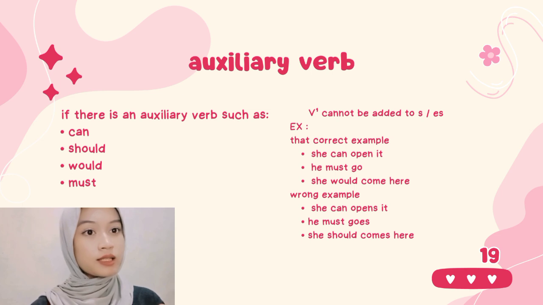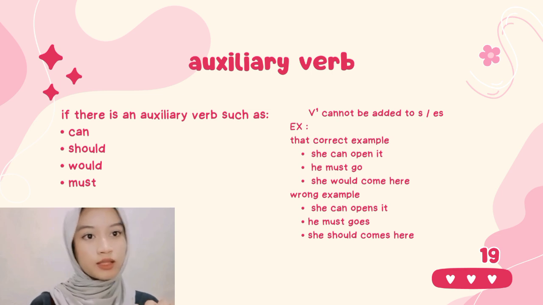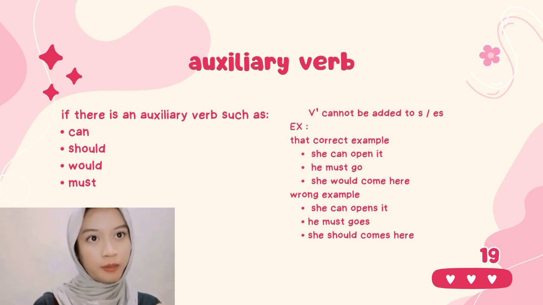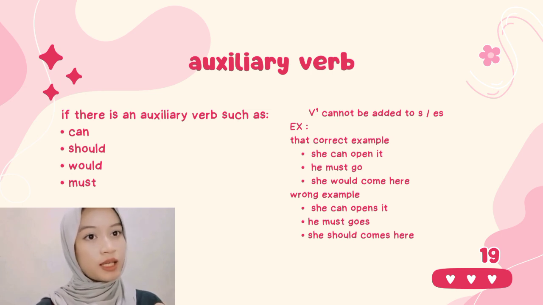And the last, there is the auxiliary verb. If there is an auxiliary verb such as can, should, would, must, then verb 1 cannot be added with s or es. The correct examples are "She can open it," "He must go," "She would come here." And the wrong examples are "She can opens it," "He must goes," "She should comes here."